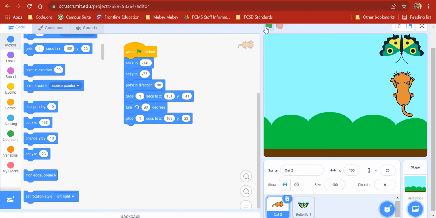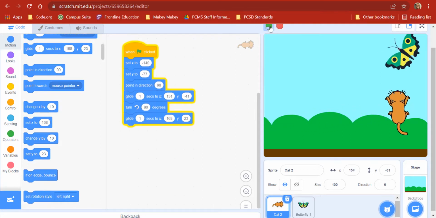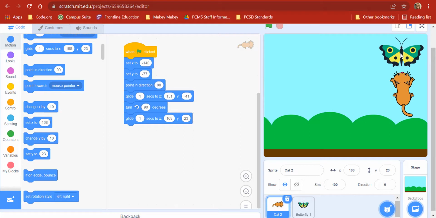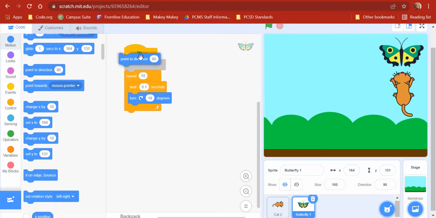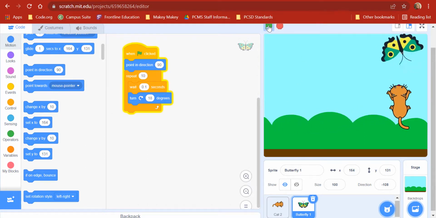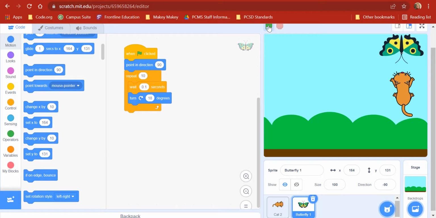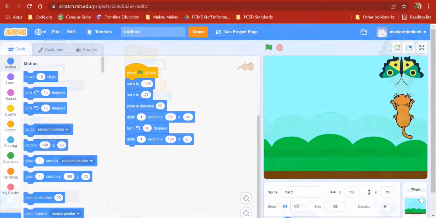Oh, it's the right way. Oh, and look at our 0.1 seconds seem to turn. Oh, look, our butterfly. He also has to be pointing at 90. So go back to the butterfly, and we're going to point him in direction 90. So that's way in the beginning. Make sure he's pointing up. And now I think we're good. Here we go. Okay, so that's a good start.